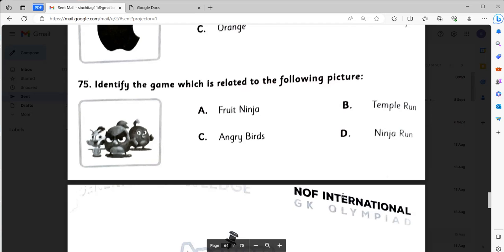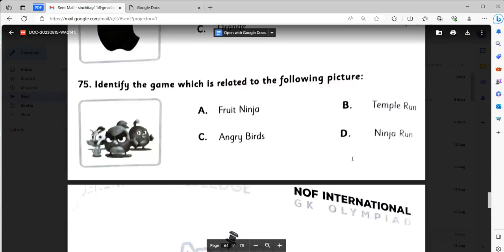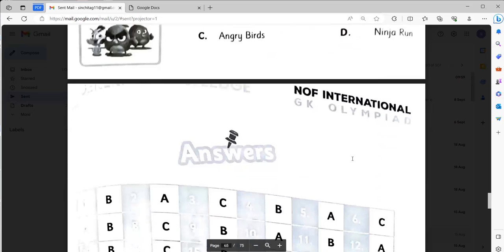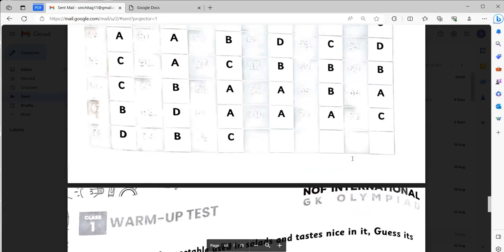It will be Angry Birds, number C. These are the answers.